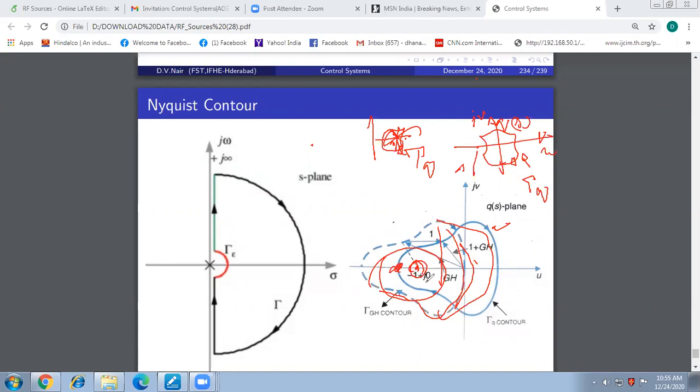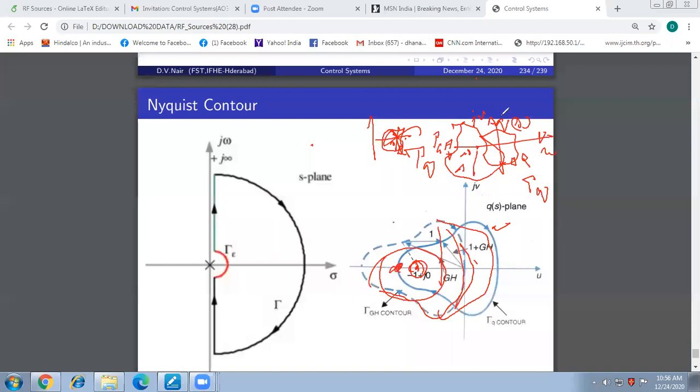This contour encloses the origin, but that need not be our botheration. We are only bothered about the origin when it is the gamma Q contour. When I am plotting the gamma GH contour, I have to see if this is the point minus 1 plus J0, then the resulting contour, this gamma GH contour, encircles the point minus 1 plus J0.